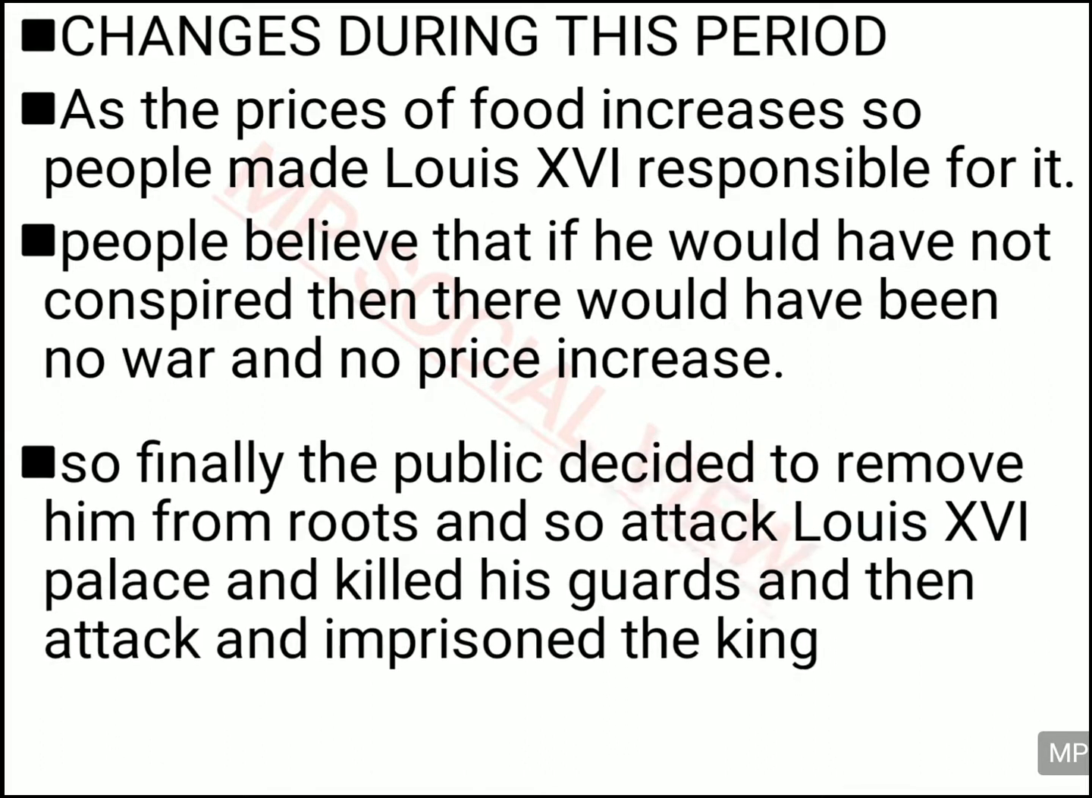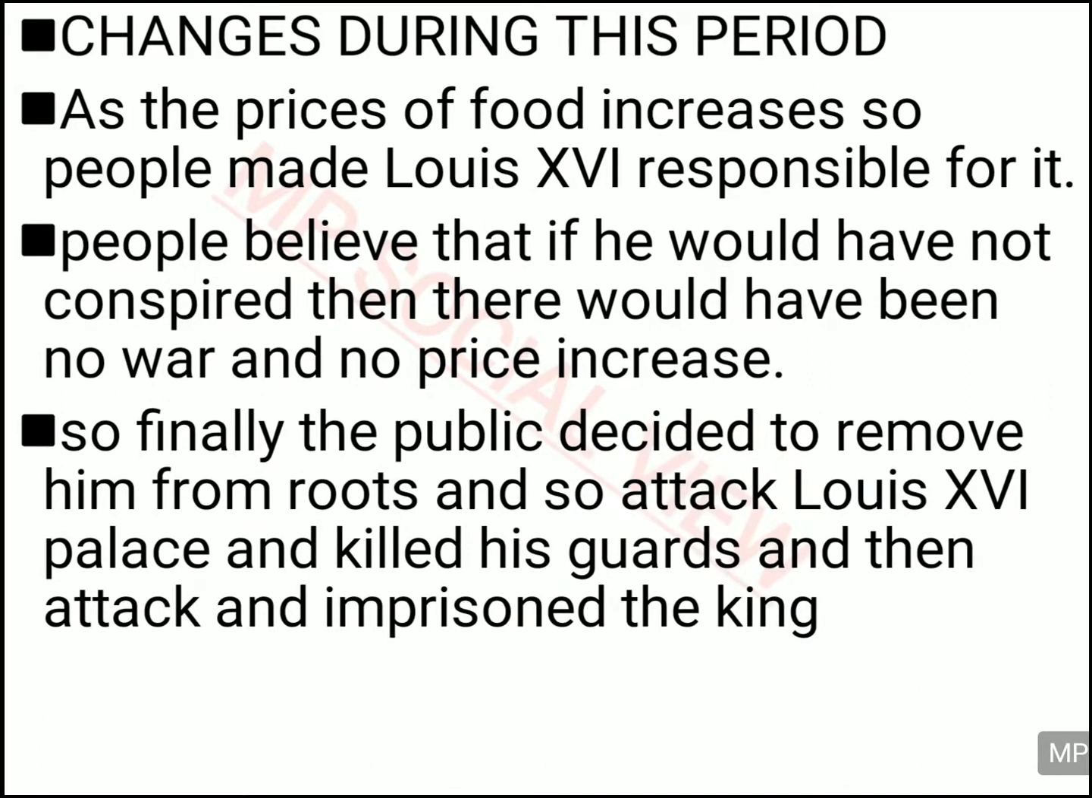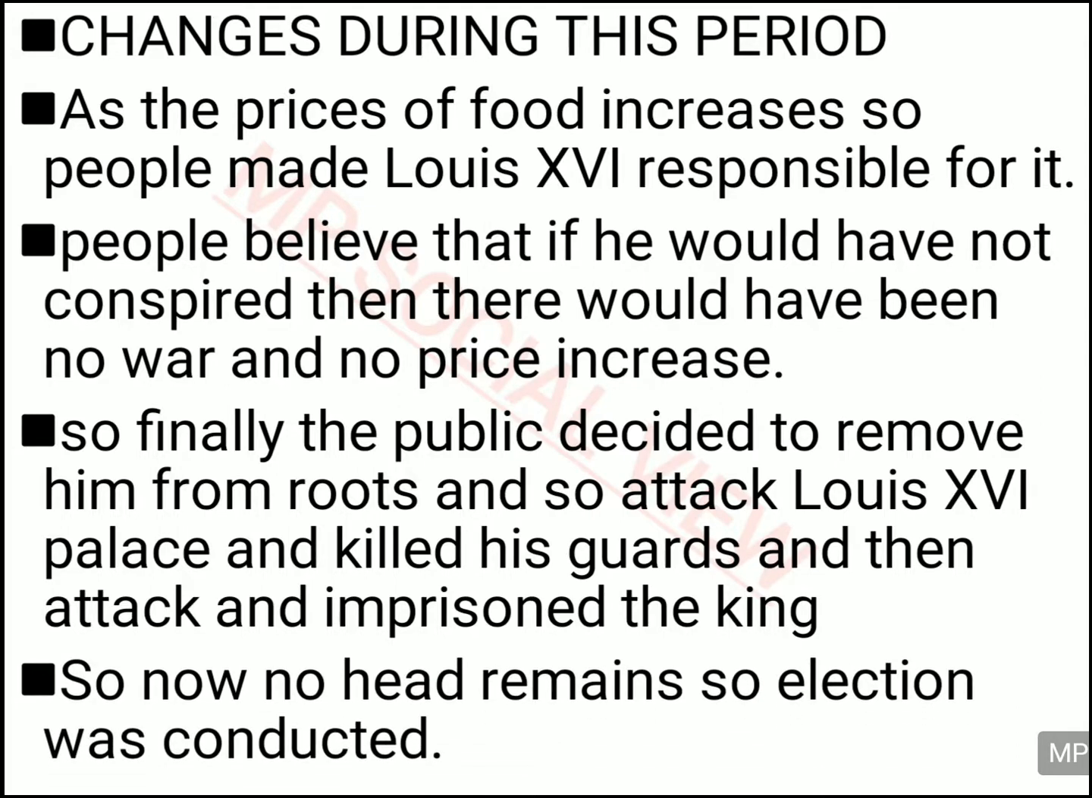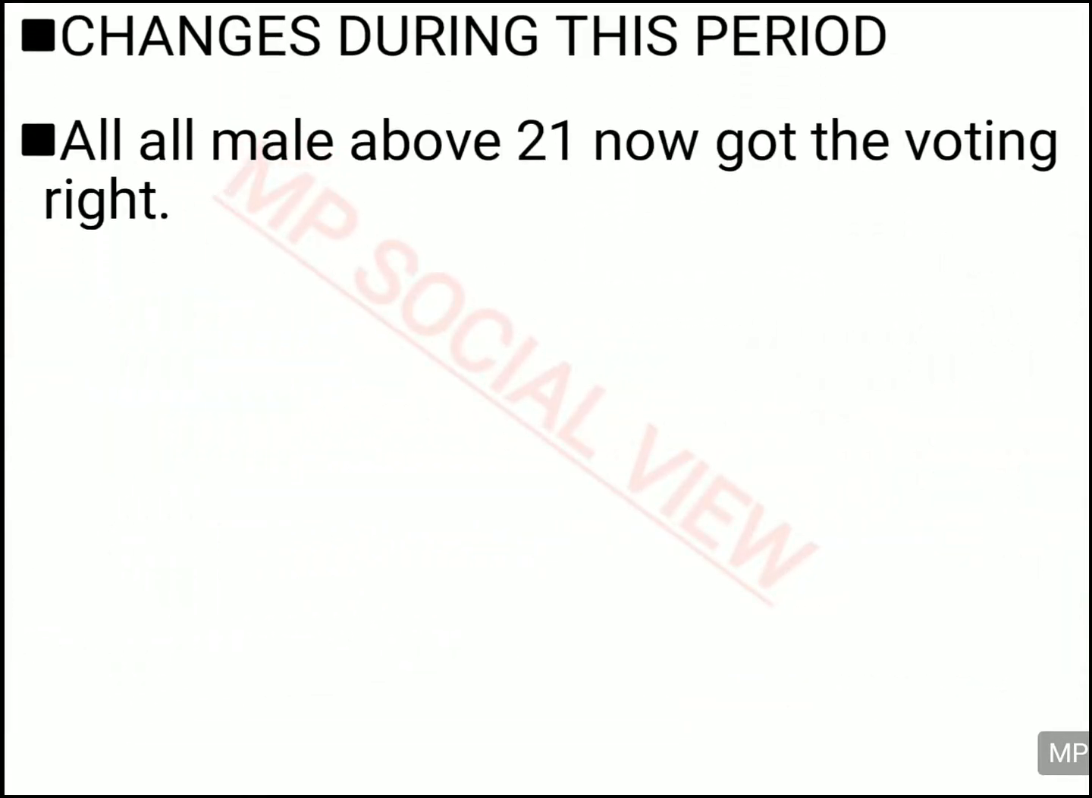So they got extremely angry with the king and they decided to remove the king from the palace, and they attacked the palace, killed the guards, arrested the king and put him in jail. So when the king was put in jail, France became a country without any head. So now when the country had no head, they decided to conduct an election so that the head of France could be elected.